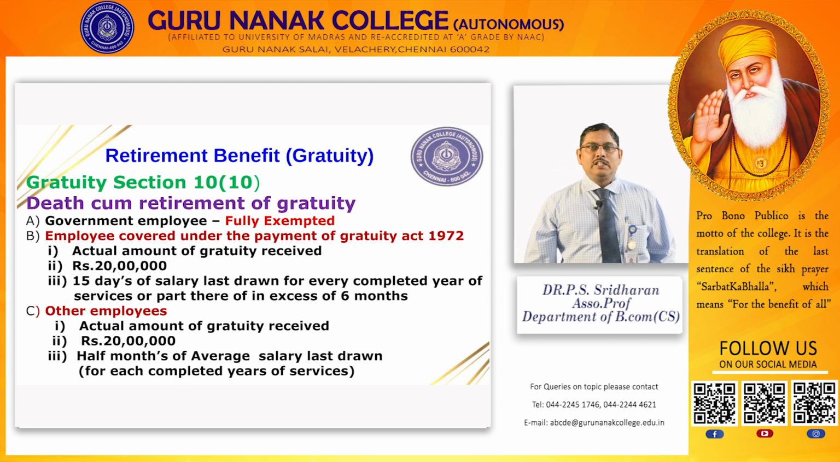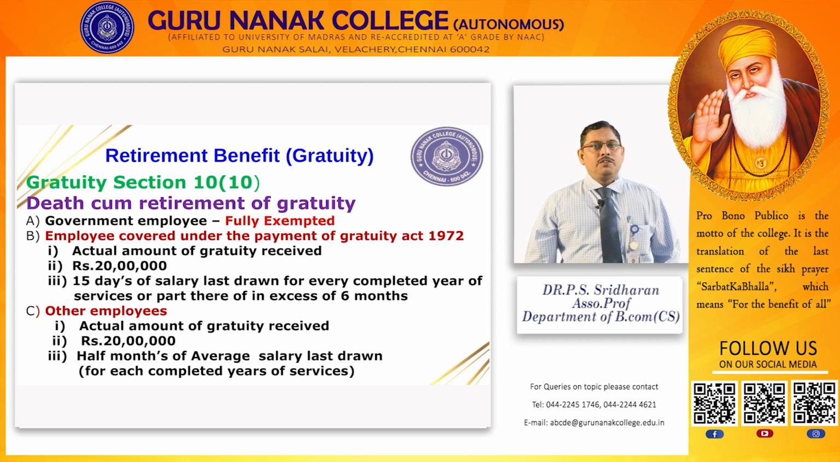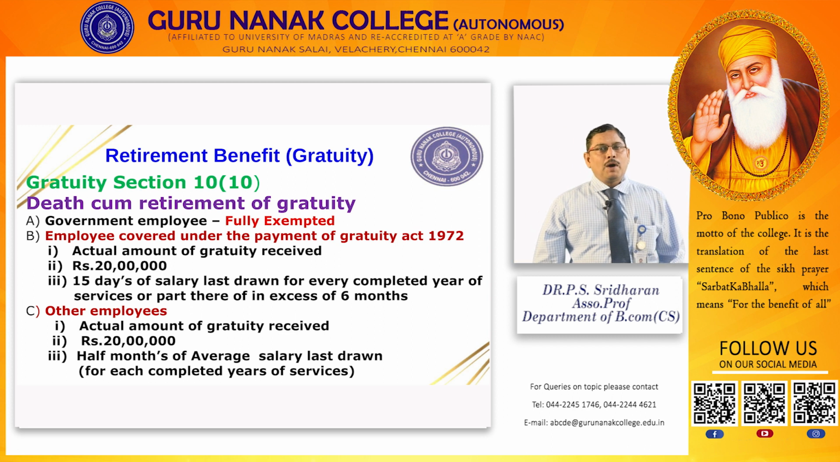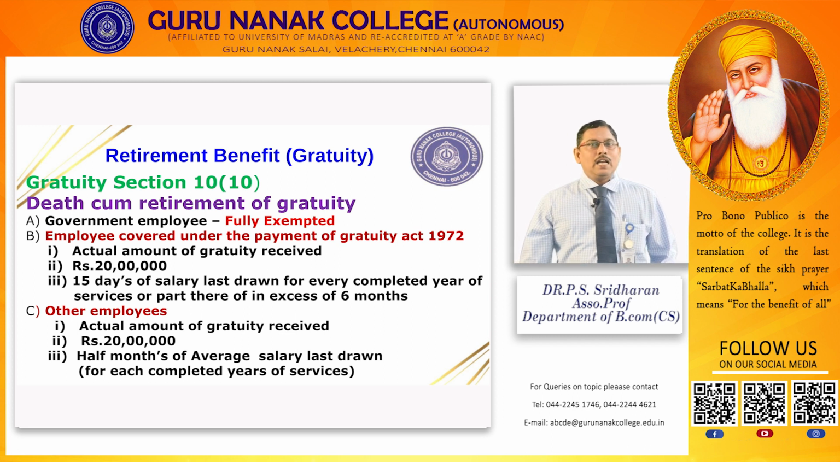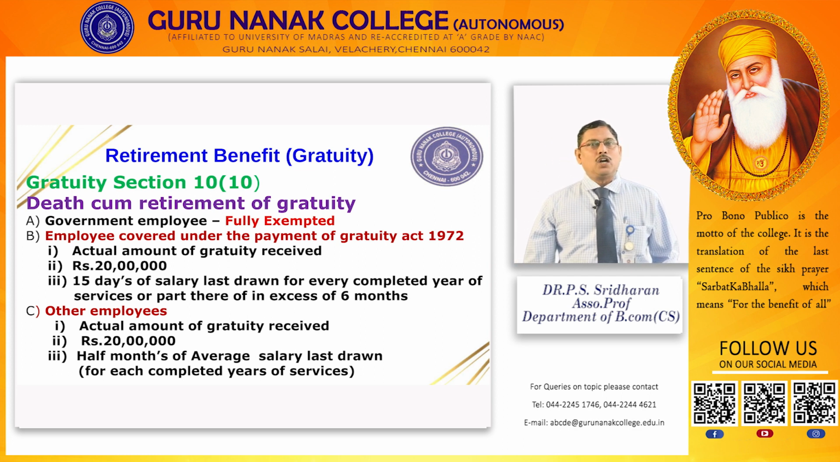the least of the following is exempt: actual amount of gratuity received, 20 lakhs, and 15 days of average salary last drawn for every completed year of service. A part of a year of service of more than 6 months is converted into one completed year. Then for other employees: actual amount of gratuity received, notified limit 20 lakhs, and half of the average salary for the last 10 months drawn for every completed year of service is taken into account.